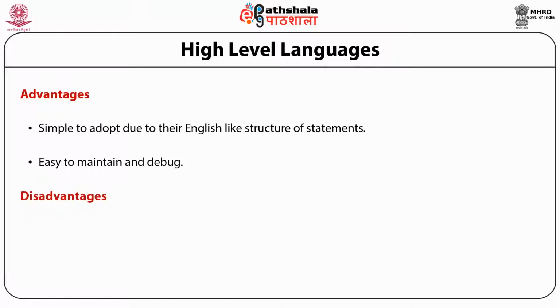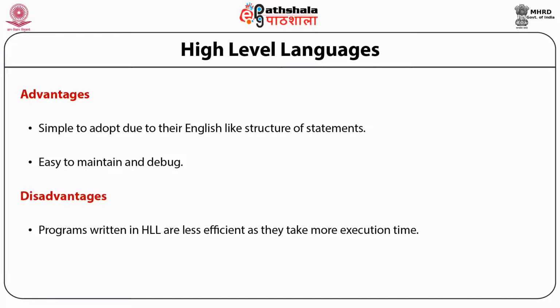The disadvantages of high level languages include that the programs written in high level languages are less efficient for execution, because first they have to be translated into the object code or the executable form, and only then can they be executed by the computer. So this requires some time for the translation. While in case of low level languages like machine language, there is no need of translation, as the machine understands only the machine language directly.